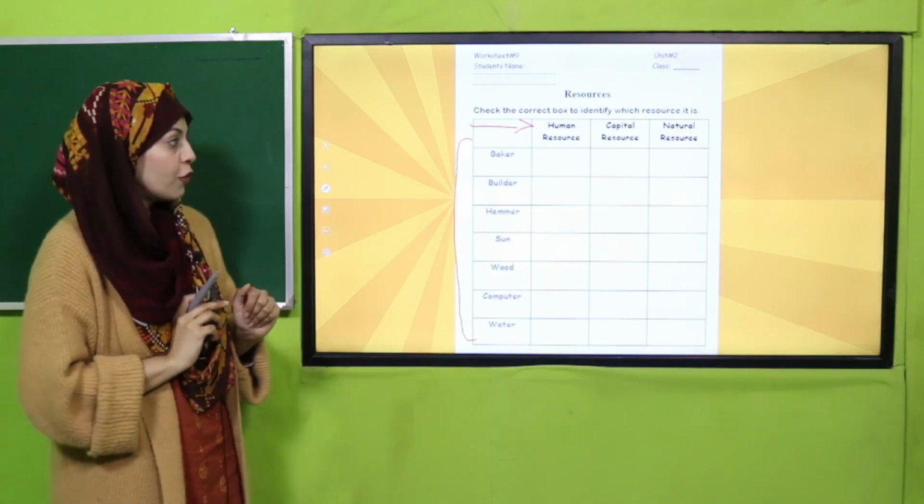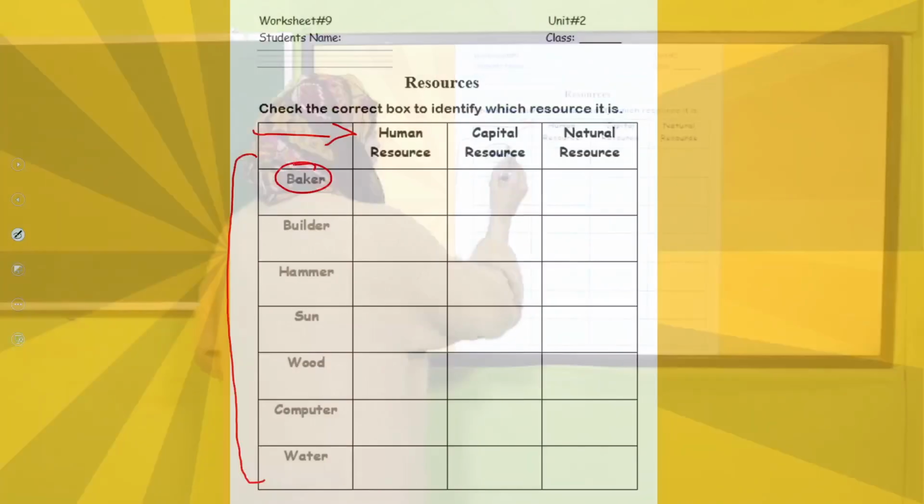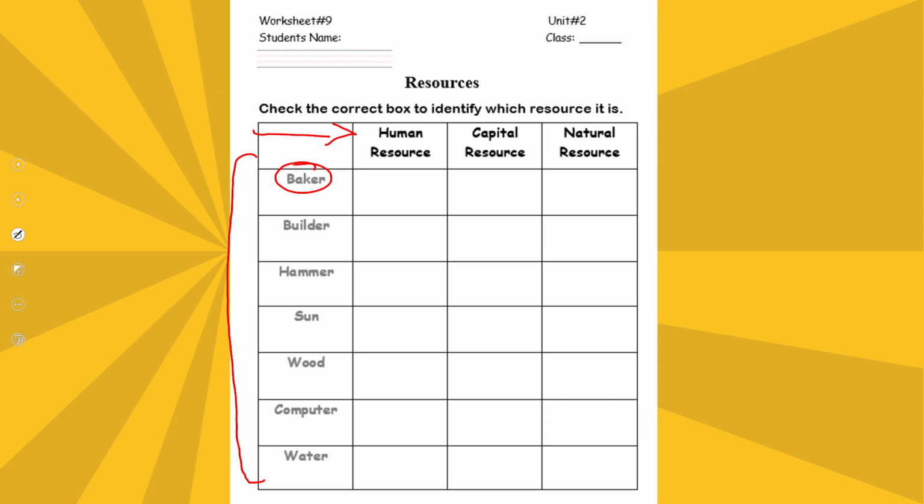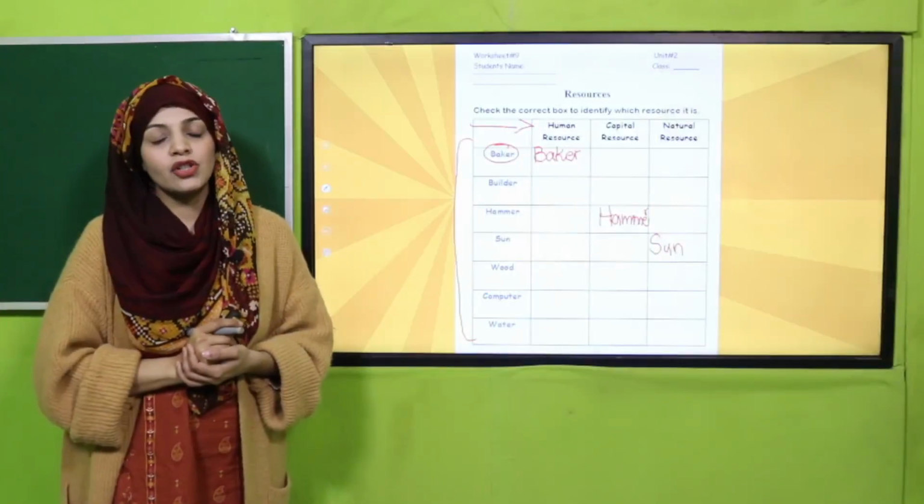Let me do the first one for you. Okay, number 1 is baker. So baker is a person who provides you with a service. So he is a human resource. So baker. Okay, let me do a capital resource for you. Hammer. Then comes sun. Sun is natural resource. So this is how you will complete your worksheet. Complete the worksheet and submit it to your teacher, and she will check it for you.